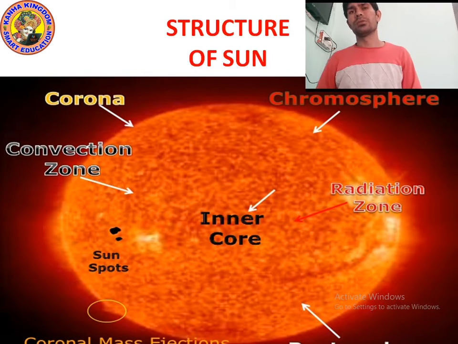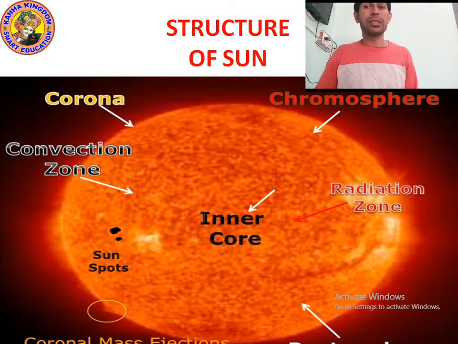So these are the main parts of the sun. You can see the center part is the inner core. The atmosphere of the sun is called the corona. The outer part is actually the chromosphere, which is just below the corona.